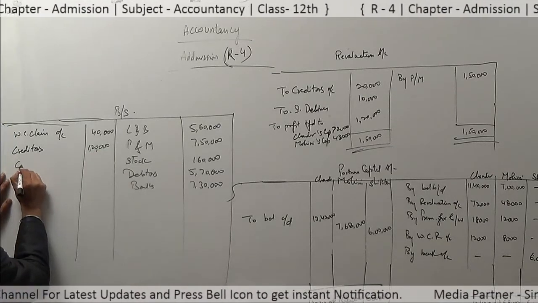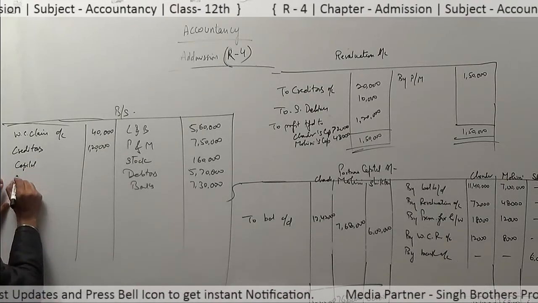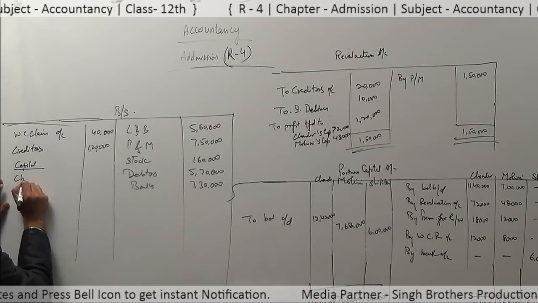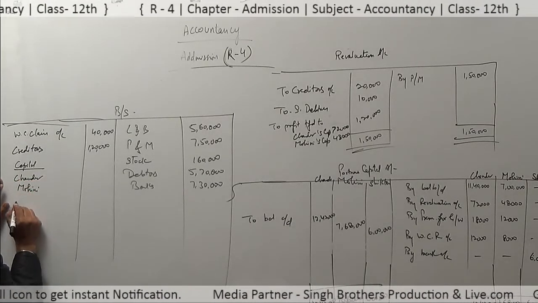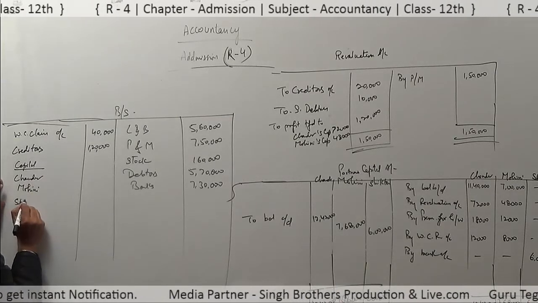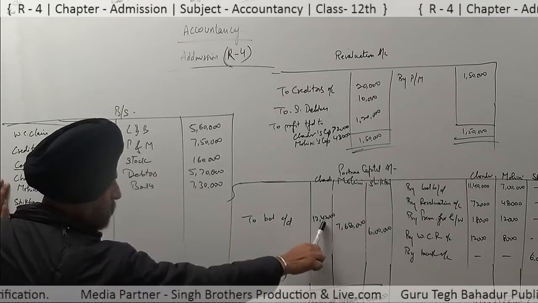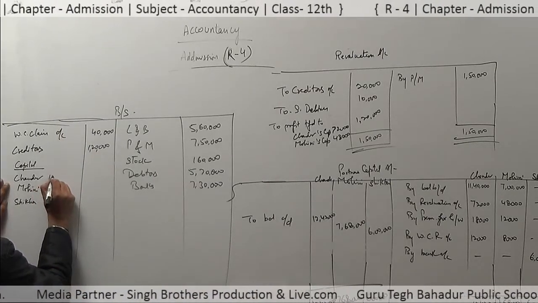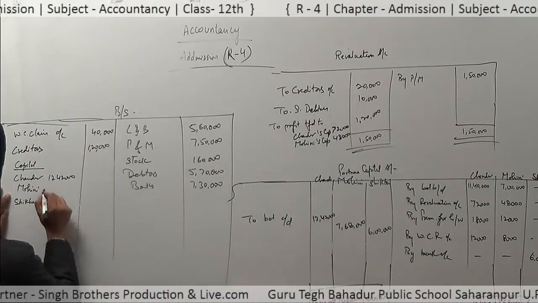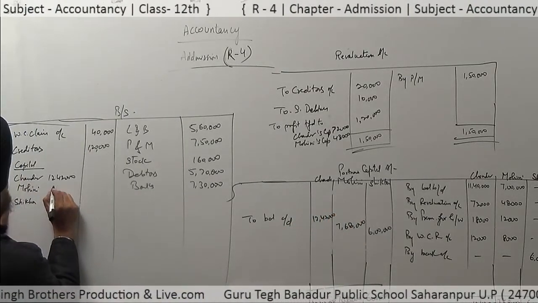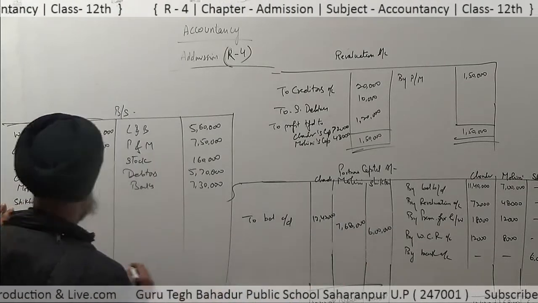Capital accounts of the partners come: Chandar, Mohini, and new partner Shikha. Chandar's new capital is 12,42,000. Mohini's new capital balance is 7,68,000, and Shikha's capital is rupees 6 lakh.